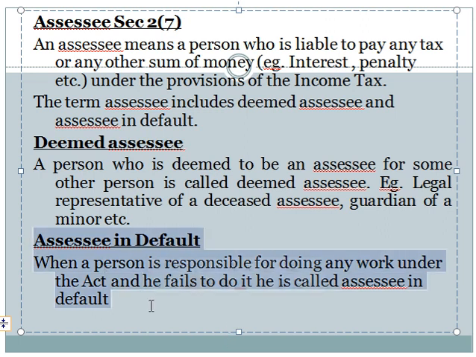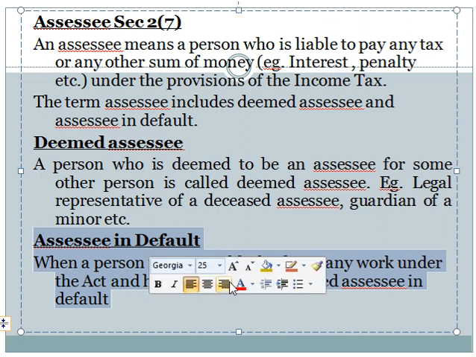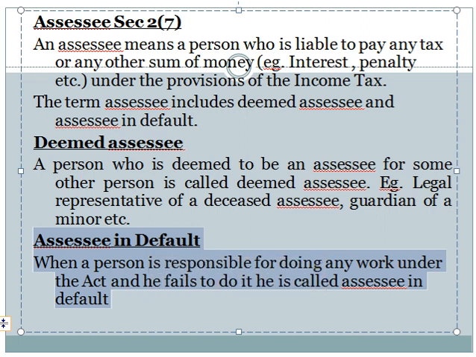when a salary disbursing officer or an employer is entrusted to deduct tax on salary while disbursing salary, and if he fails to deduct such amount, he is treated as an assessee in default. Or if he actually deducts the tax but fails to remit it to the government treasury, he is also termed an assessee in default.